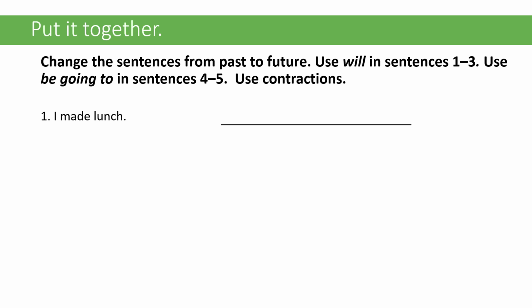So change the sentences from the past to the future. You're going to use will for 1 through 3 and use be going to for sentences 4 and 5. And you want to use contractions. Okay, remember gonna is not considered to be a contraction, right? Contractions have to have the apostrophes.